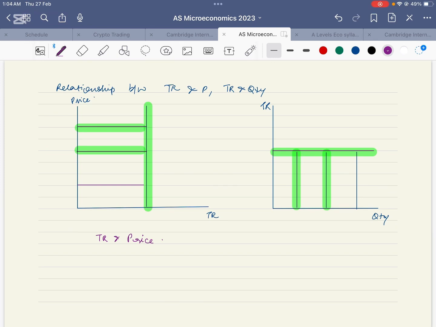You will have to see where it is a horizontal line and where it is a vertical line, because if total revenue stays unchanged, in the relationship between price and total revenue it is going to be a straight line. And in the relationship between total revenue and quantity, the graph will be a horizontal line.